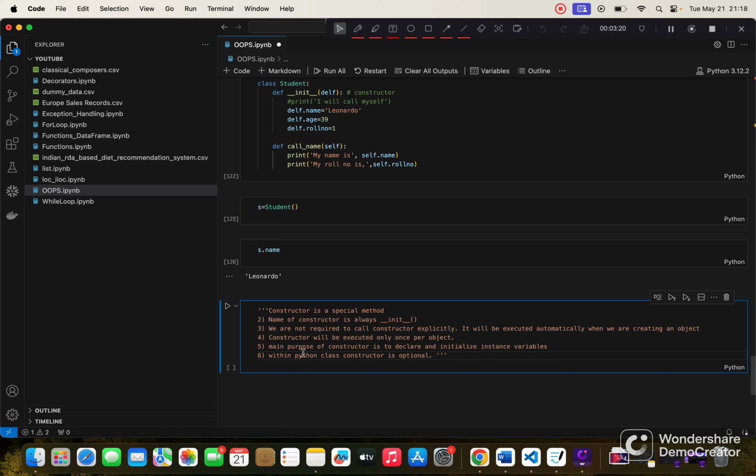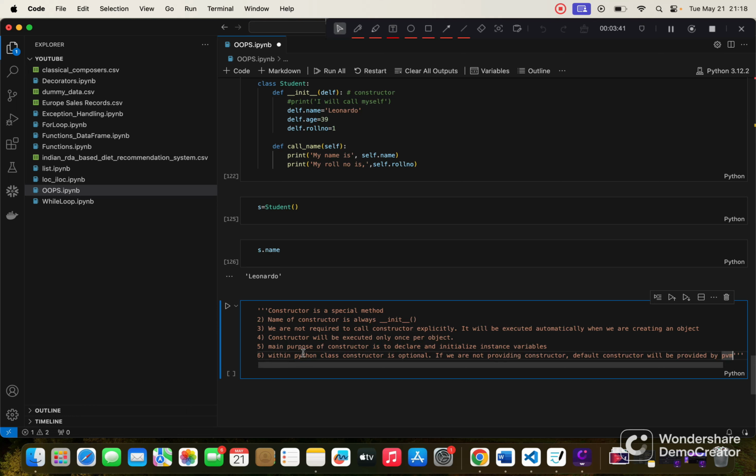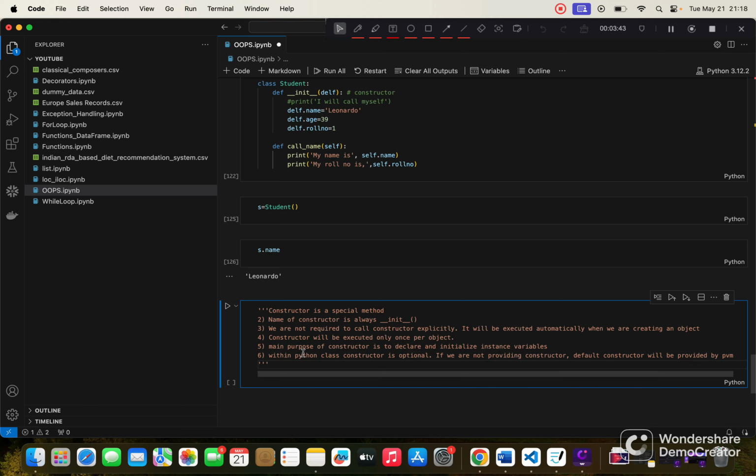It means you can create a class without a constructor. If we are not providing a constructor, a default constructor will be provided by the Python virtual machine. I will go through this point once I have written down everything.